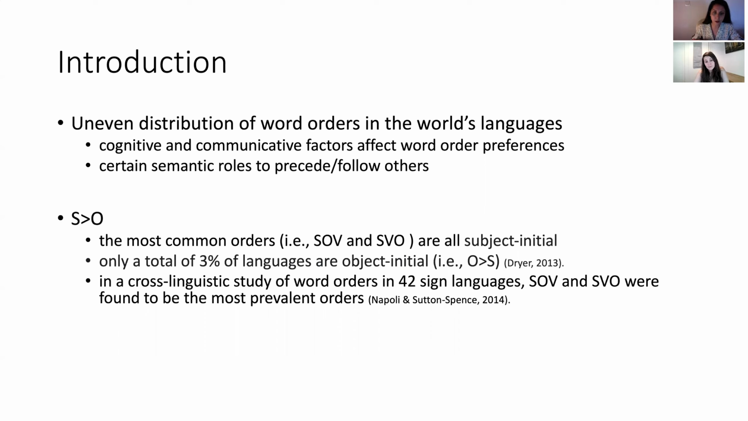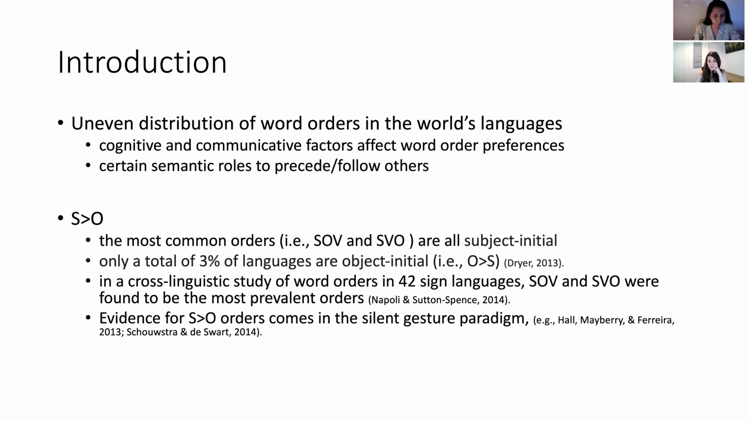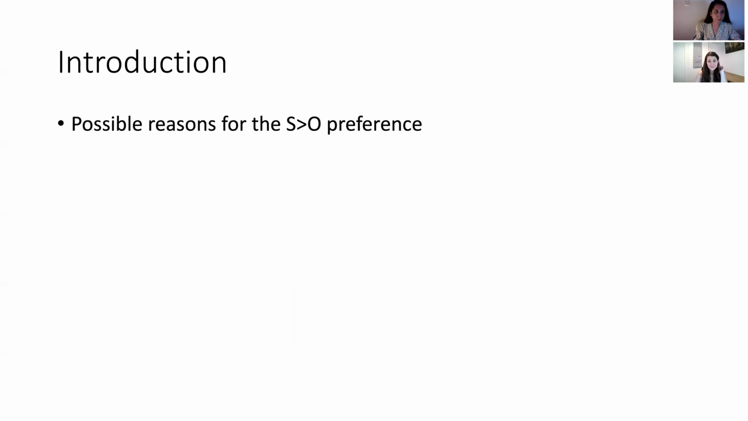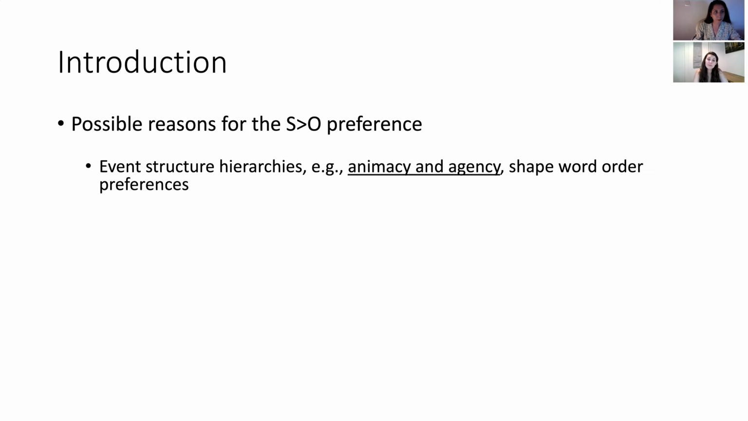In a cross-linguistic study of word orders in 42 sign languages, SOV and SVO are still reported to be the most prevalent word orders. And there is also evidence coming from the silent gesture paradigm for S preceding all word orders. And this means, irrespective of modality, there is an overwhelming preference for S preceding all word order patterns in world languages. So what is the reason for this prevalent preference?